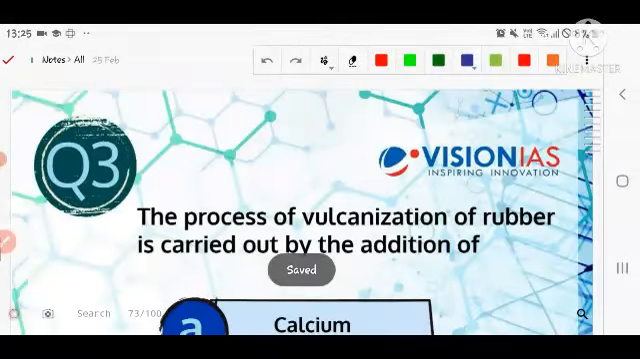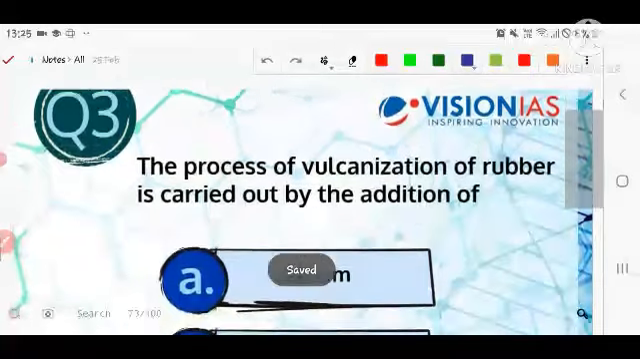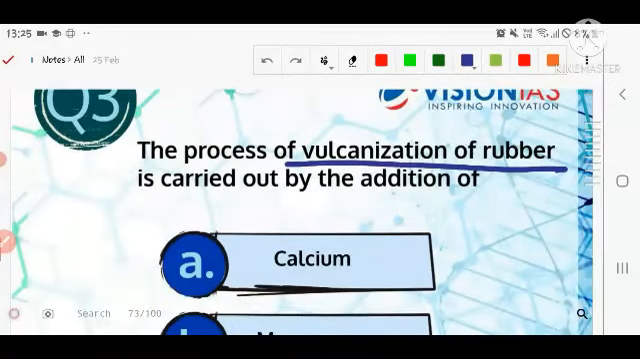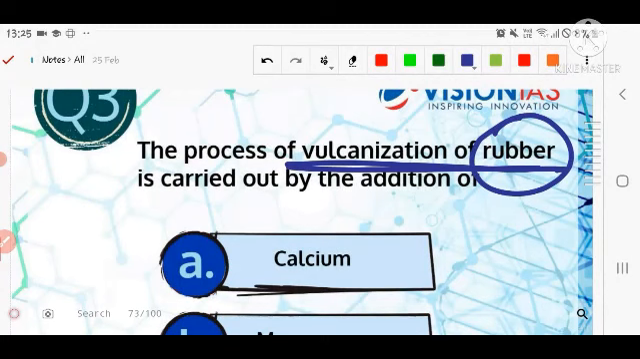The next question is related to science and tech, the process of vulcanization of rubber. You know very well rubber is natural, so we get the rubber from natural sources, but we have to add something so that it can be stretchable in a much more efficient way. Secondly, it would become somewhat hard, so that we can use it as per our need. For example, we use rubber in our hairband, and we also use rubber or leather in the